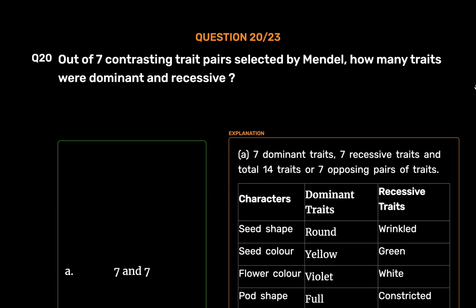Characters, dominant traits, recessive traits. Seed shape: round, wrinkled. Seed color: yellow, green. Flower color: violet, white. Pod shape: full, constricted. Pod color: green, yellow. Flower position: axial, terminal. Stem height: tall, dwarf.